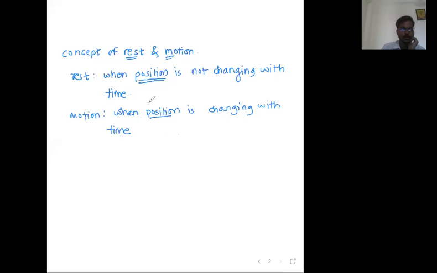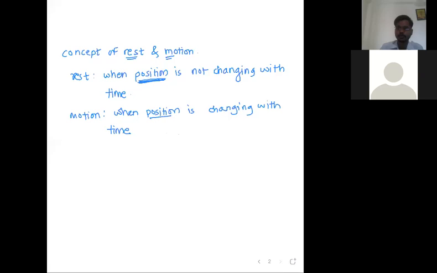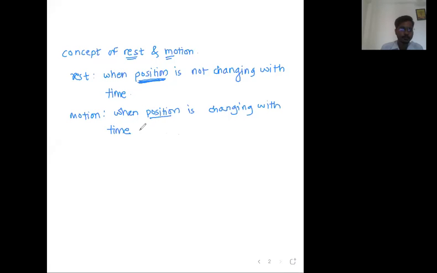Now we need to indicate position only by coordinates, and for coordinates we need a coordinate system. If we have a coordinate system, let me draw one car. This is our car. Let's draw the wheels. These are the wheels for our car. Now let's say our car is moving in the rightward, forward direction like this.